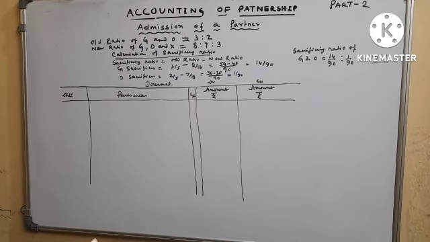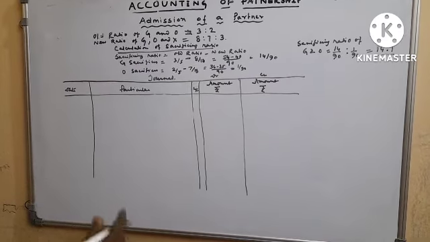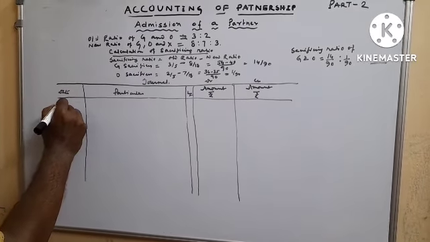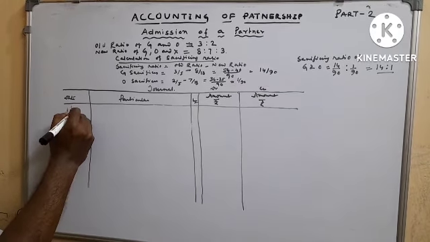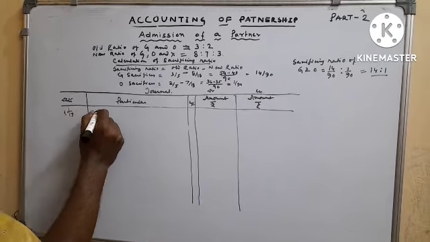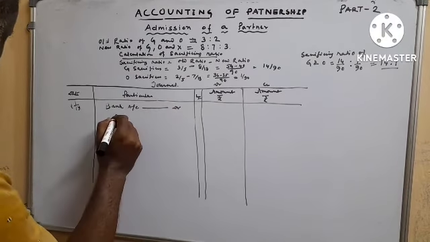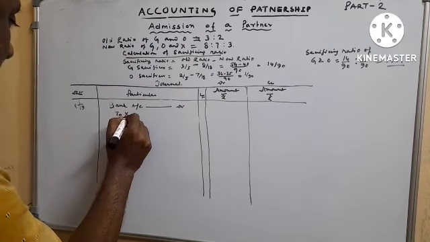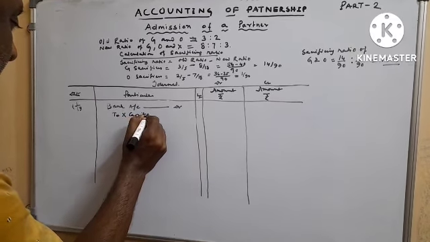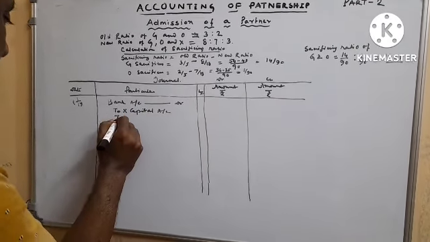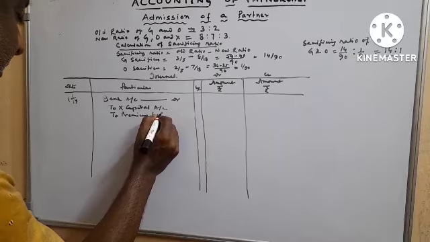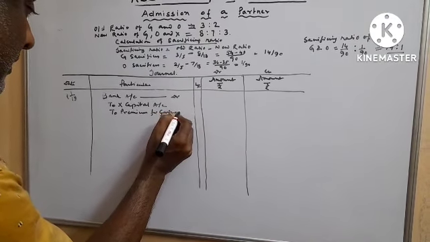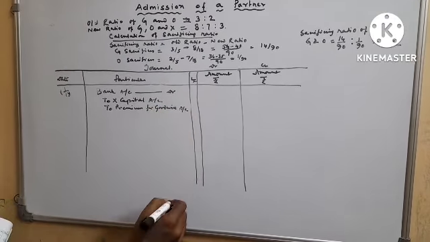For journal entry, for introduction of capital and premium for goodwill, accounting entry will be: bank account debit, to X capital account, to premium for goodwill. Amount will be how much?